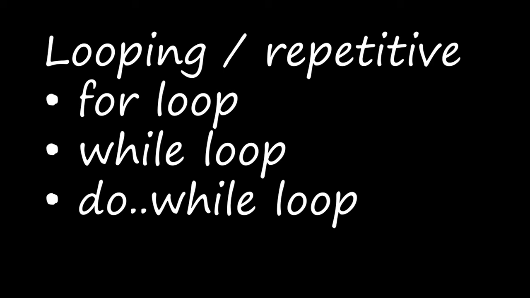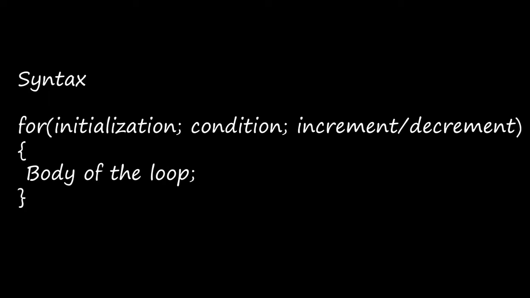Okay, let's see the for loop structure. For loop means we'll have the word for. Inside the for line we'll have three sections or three portions: initialization, condition, and increment or decrement. Inside for loop we have three parts. The first part is the loop initializing a variable. That is also the control variable.